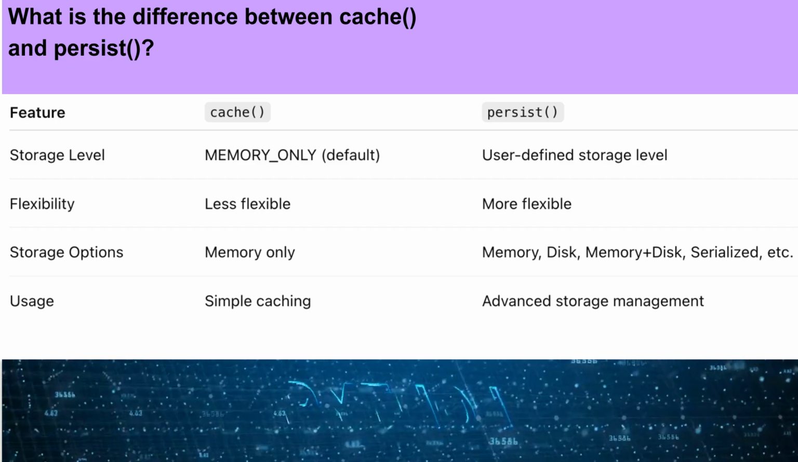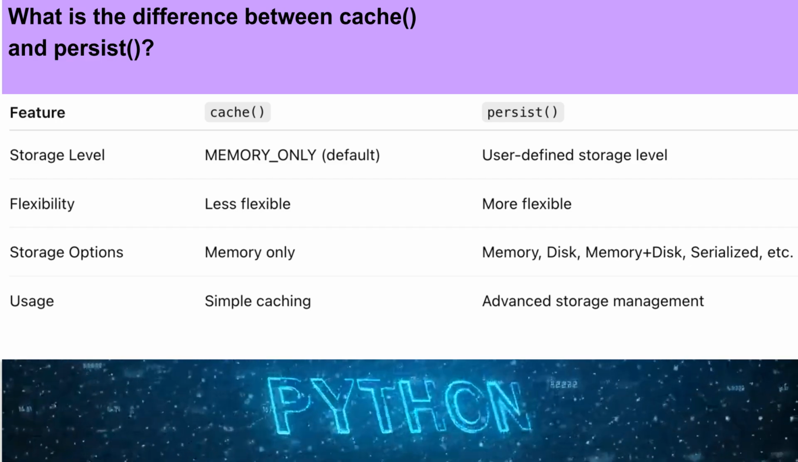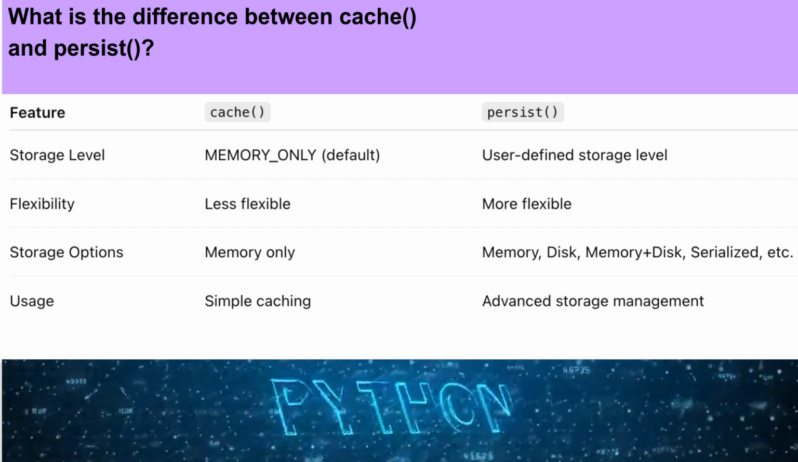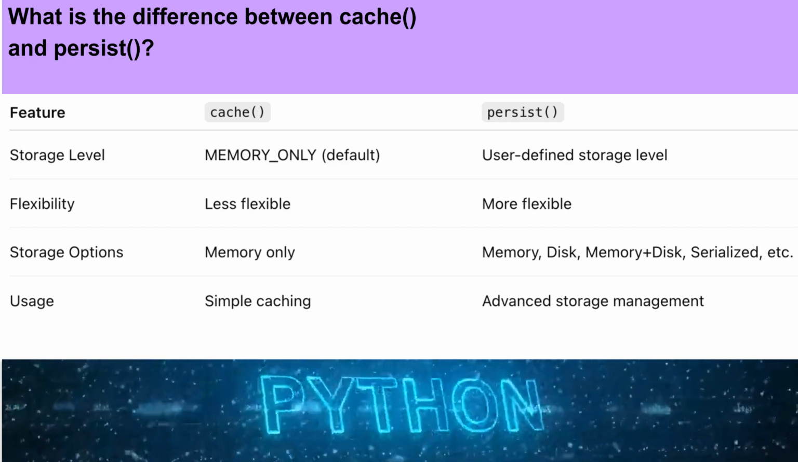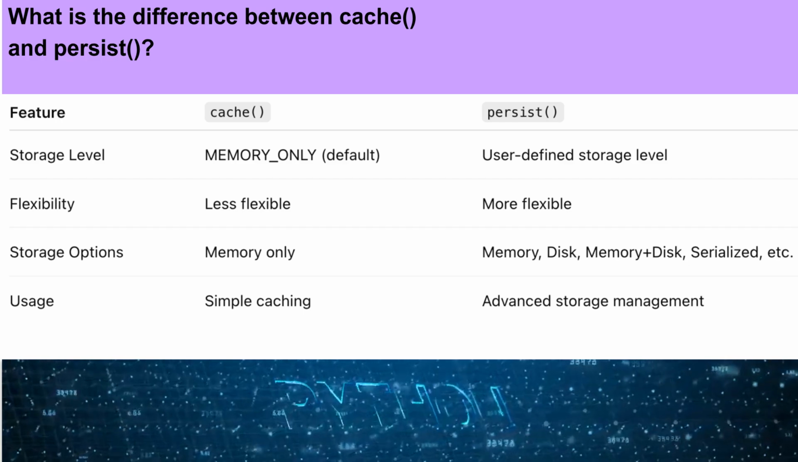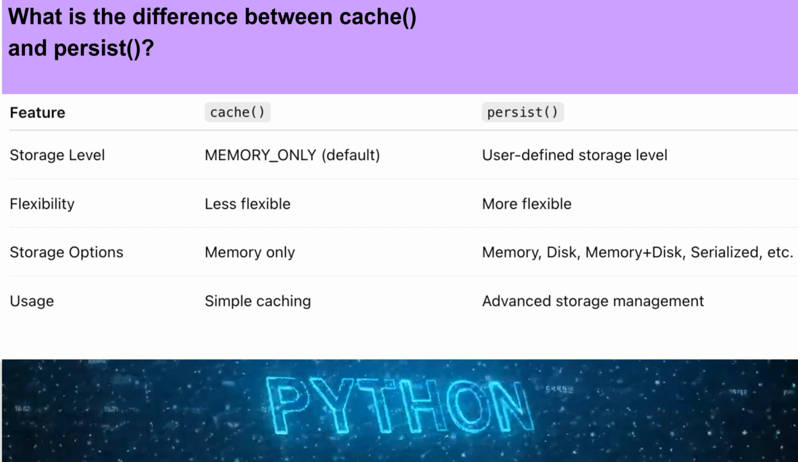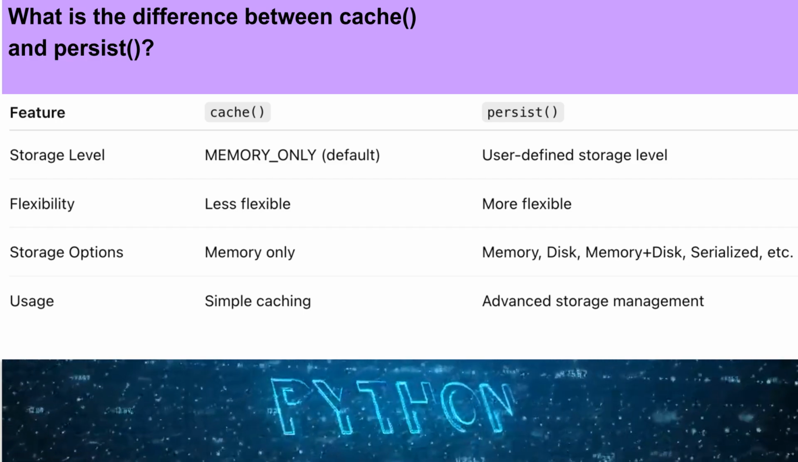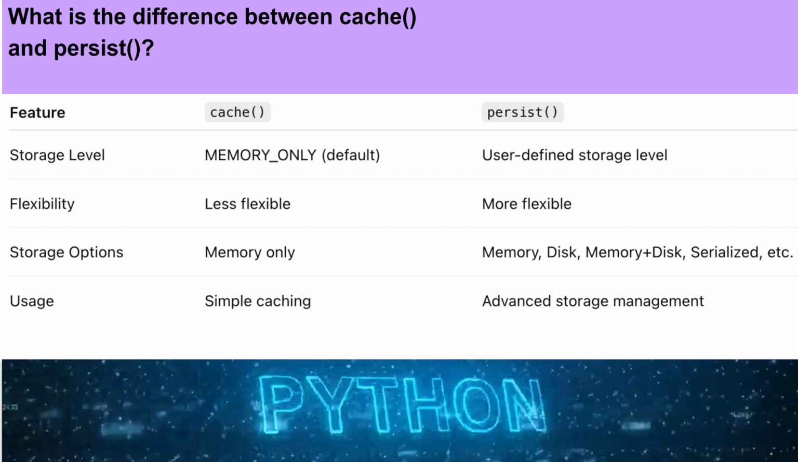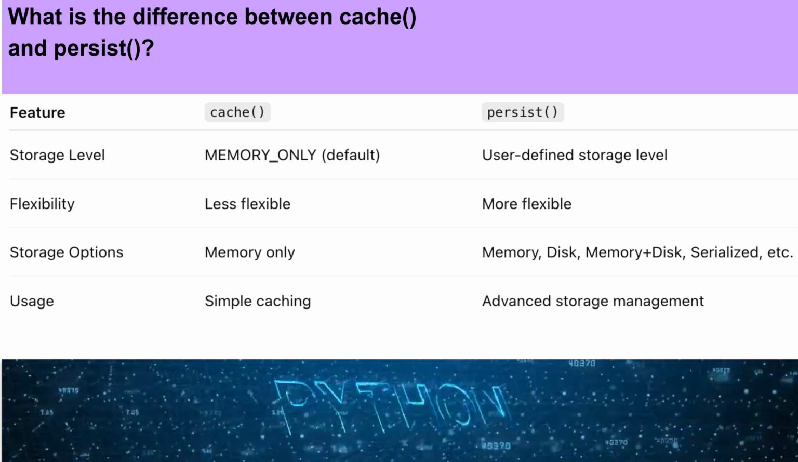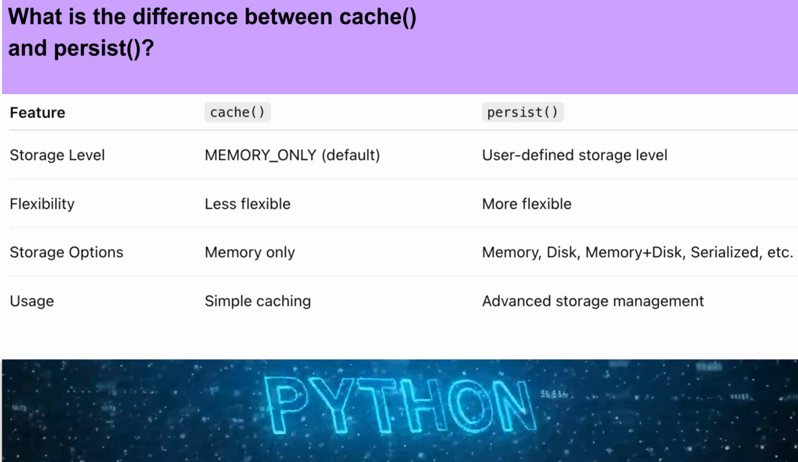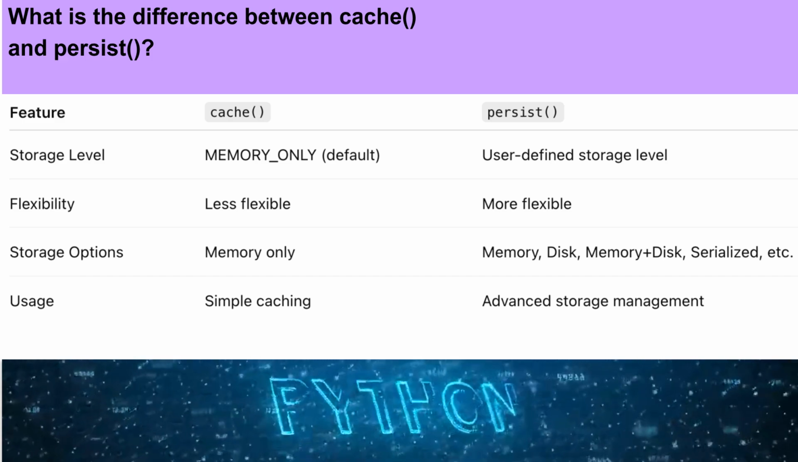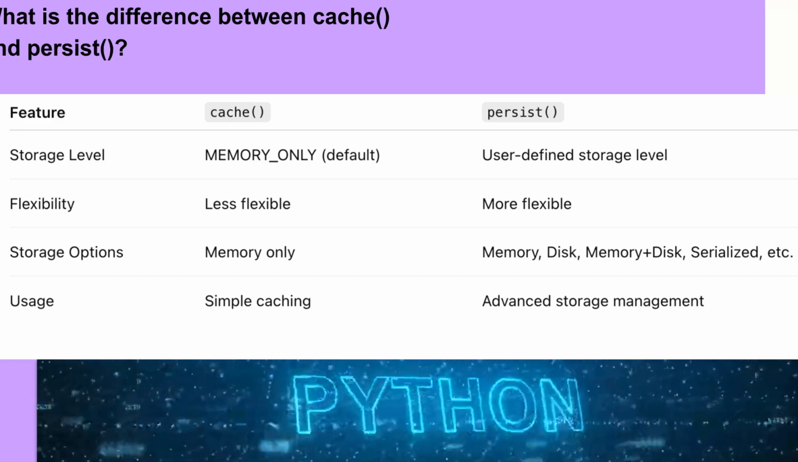Cache function stores data only in memory using the default memory-only storage level. Persist function supports multiple storage options such as memory-only, disk-only, memory and disk, and serialized storage levels, allowing more flexibility in managing large datasets. Cache function is used for simple caching of frequently accessed data in memory. Persist function is used for advanced storage management when we need to control whether data is stored in memory, on disk, or using other storage levels.